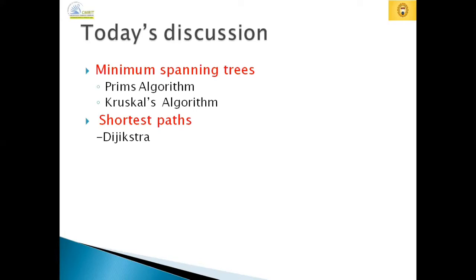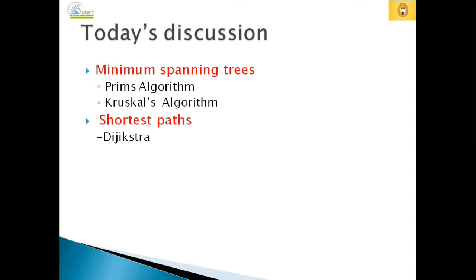And in tomorrow's session, the next class, we'll be discussing only problems related to these three things. The previous year questions related to Prim's algorithm, Kruskal's algorithm, and Dijkstra's algorithm will be discussed in the next session. Today we will study what is meant by a minimum spanning tree, how Prim's and Kruskal's algorithms find the minimum spanning tree from a given graph, and that Dijkstra's algorithm is used for finding the single source shortest path distance.